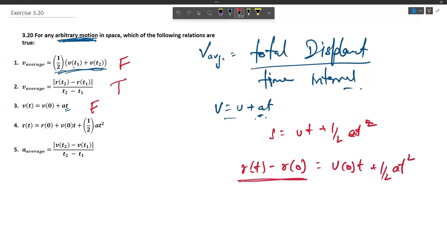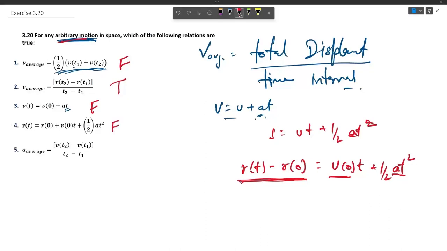Now this is the displacement, and this is initial velocity multiplied by time plus half at square. Here again acceleration is constant, which is not the case of arbitrary motion, as it is not clearly stated, so it is not always going to be correct, so it is false.